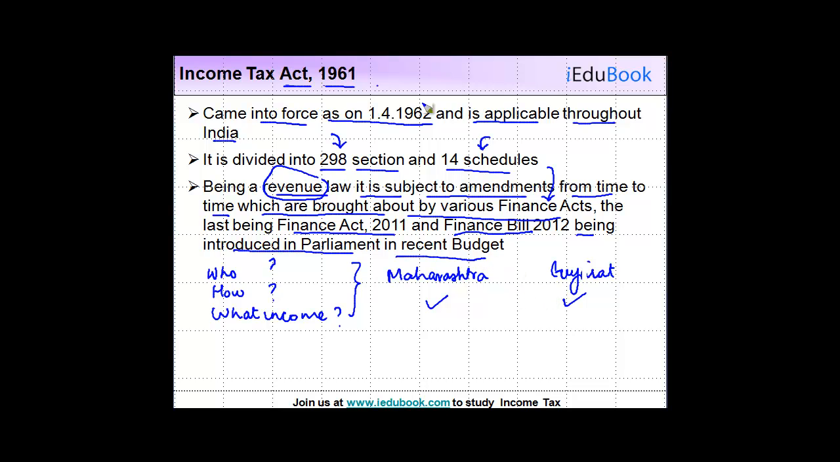Okay. So just to recapitulate, Income Tax Act 1961 is the mother provision or the mother law which forms the basis of taxation in India insofar as income tax is concerned. It came into force as on 1st April 1962 and is applicable throughout India. It's divided into 298 sections and there are 14 schedules. Okay, and it is subject to changes every year. Right?